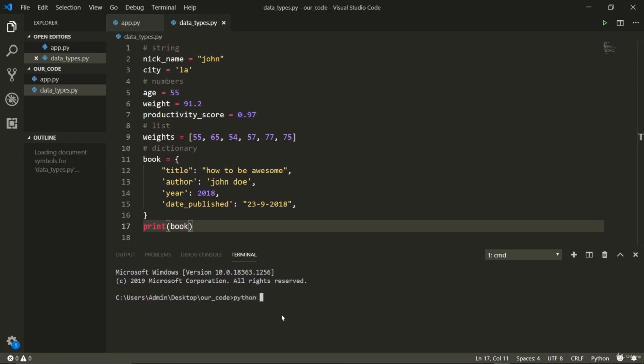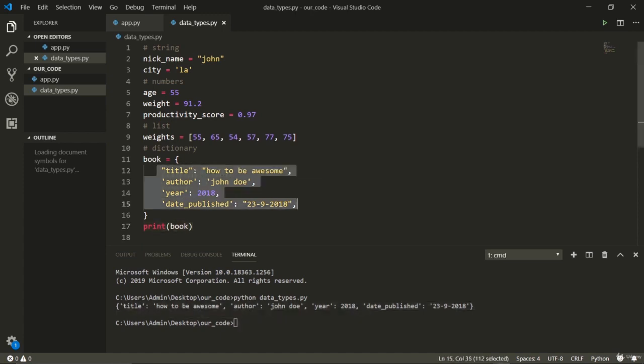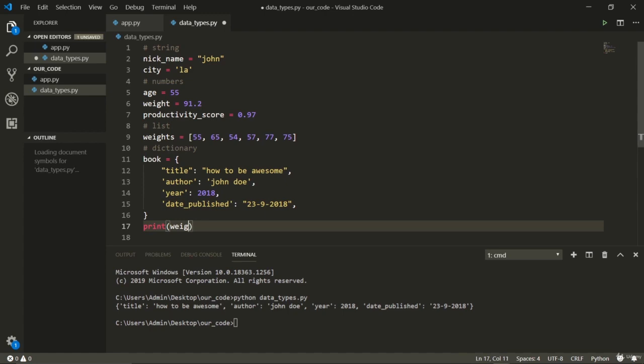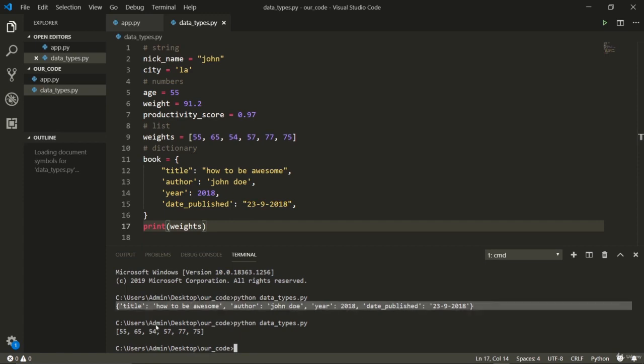Just run the file, data types.py. You see, it'll show you what it is. Now I can also access all these variables, and we will discuss that in each video. Don't worry about it yet. You can print a book, you can print weights. Pretty cool stuff. I think you should be very glad right now. This is awesome. The first time you see this, you're very happy that we can actually represent information like this.